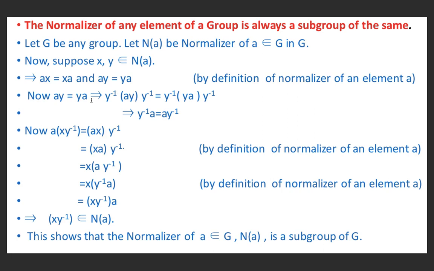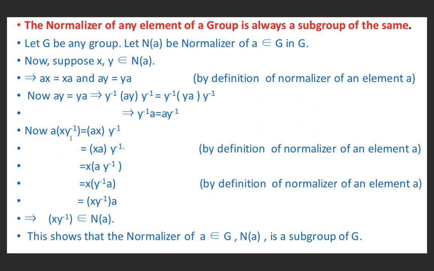I have pre-multiplied by Y inverse and post-multiplied by Y inverse on both sides. Y Y inverse is nothing but the identity element, because Y and Y inverse are also elements of G. Because these are elements of N(A), therefore these are also elements of G. So Y Y inverse is equal to E. So we are left with Y inverse A equal to A Y inverse.